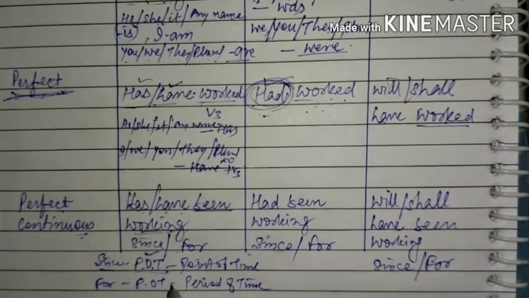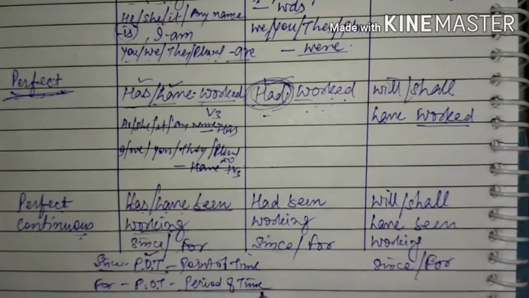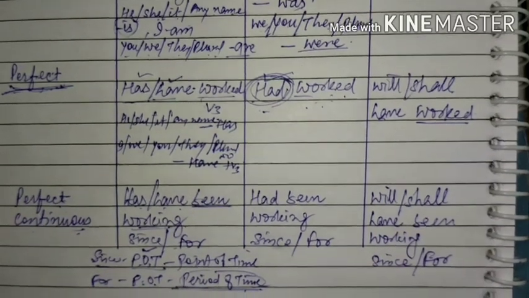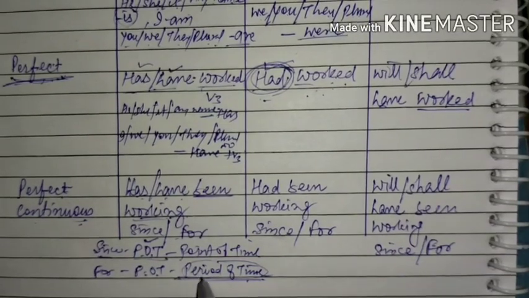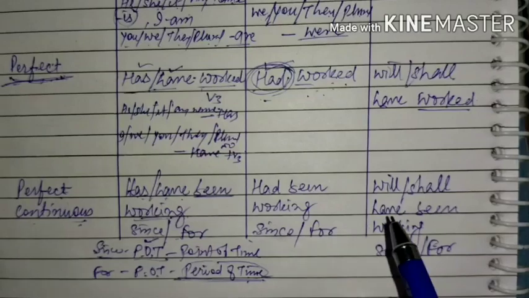But for a period of time, for example, for 2 hours, for 3 hours, for 5 years, for 6 years, like that, this will become period of time. That doesn't provide us a certain reference of beginning of a work. That's why it is period of time. So accordingly we will be using since and for.